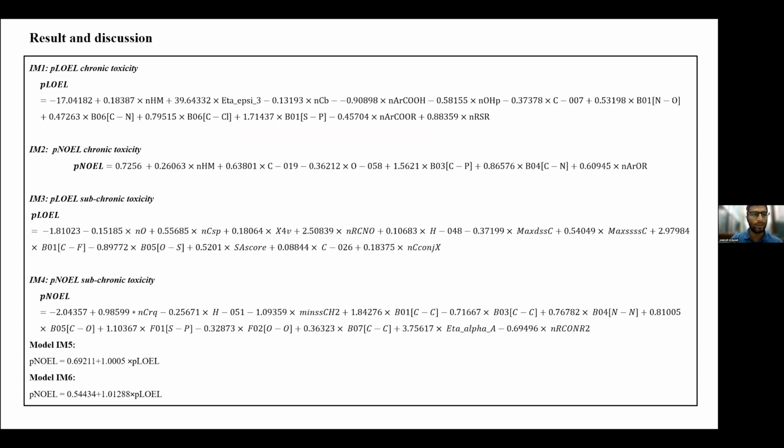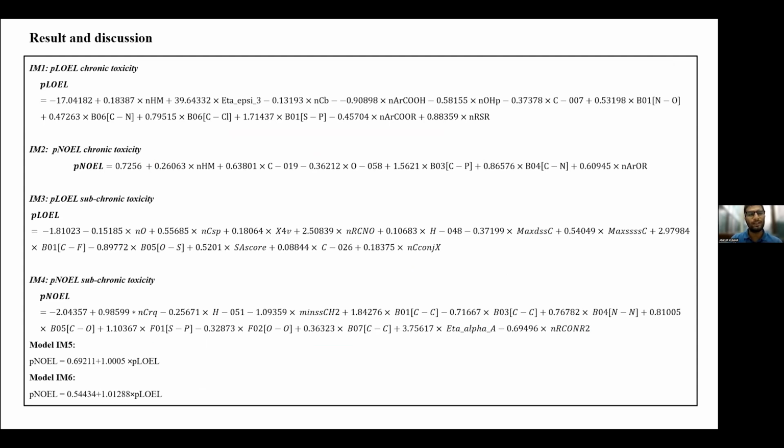IM1 and IM2 are chronic toxicity, IM3 and IM4 are subchronic, and IM5 and IM6 are the intra-endpoint models. Some of the descriptors have a positive effect, meaning they are responsible for toxicity, and some have a negative effect on the toxicity endpoint.